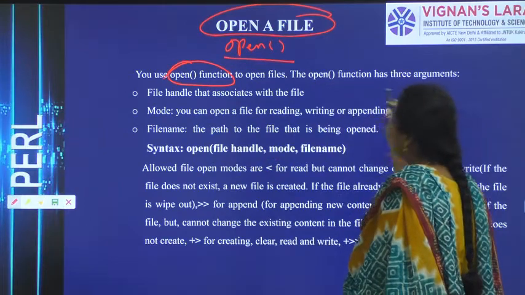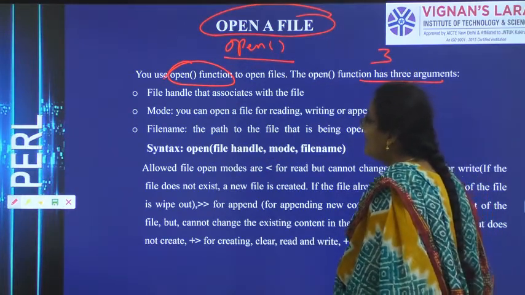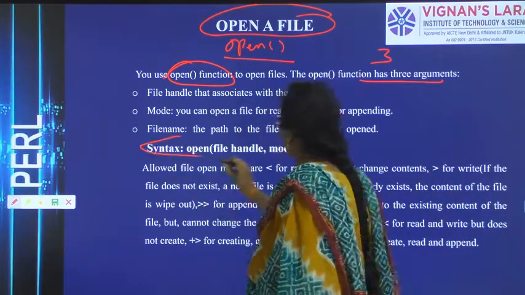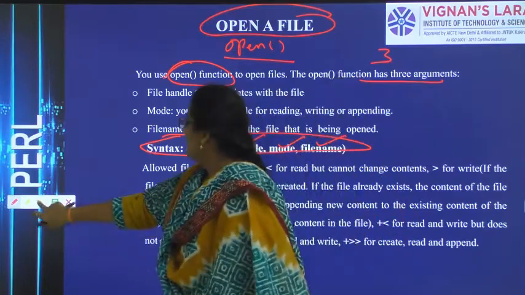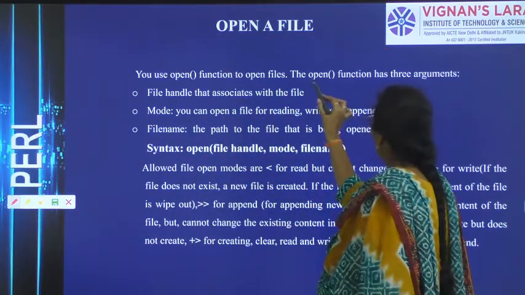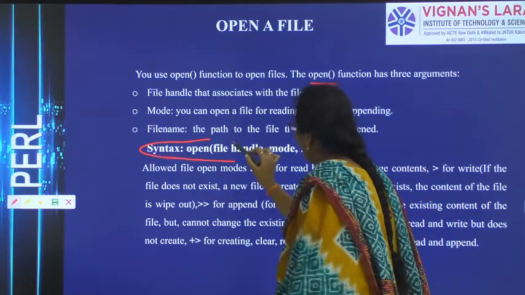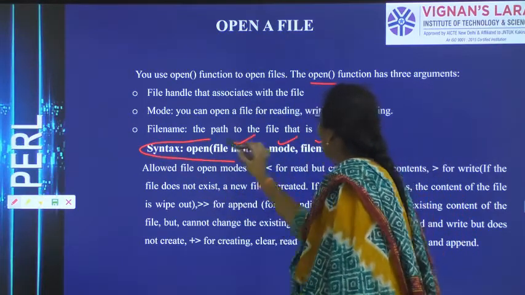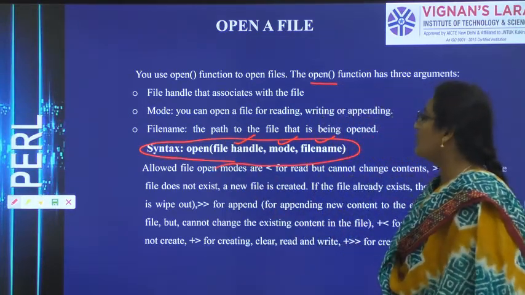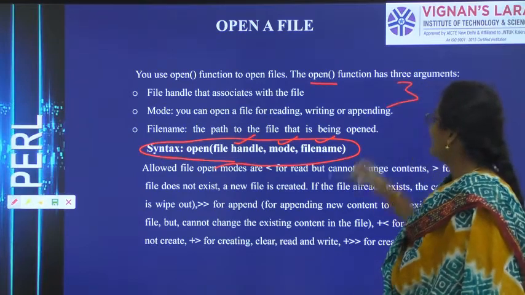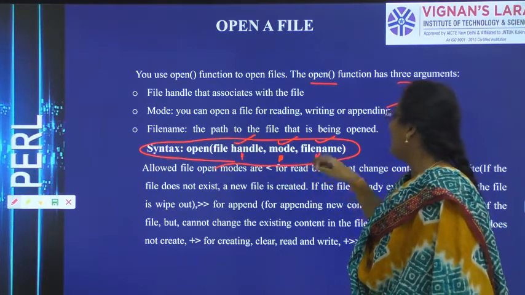This function has 3 arguments. What is the argument list of the open function? You can see the syntax here: open file handle, mode, file name. This open function has 3 arguments, and this is its syntax. The open function is used to open a file. The 3 arguments are: first the file handle variable, then the mode of the file, then the file name.